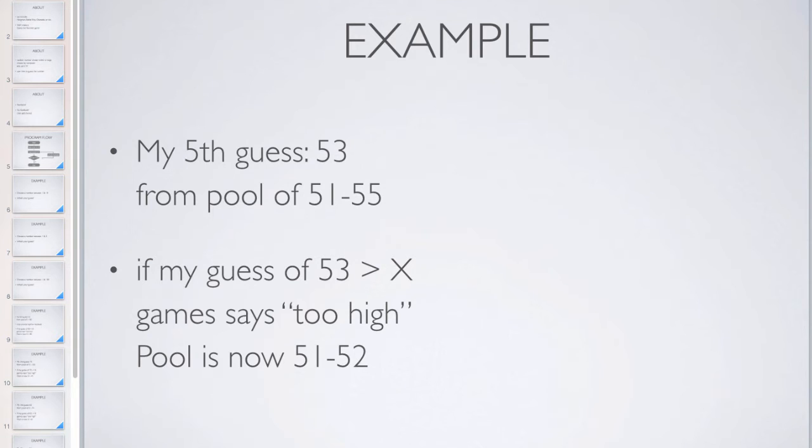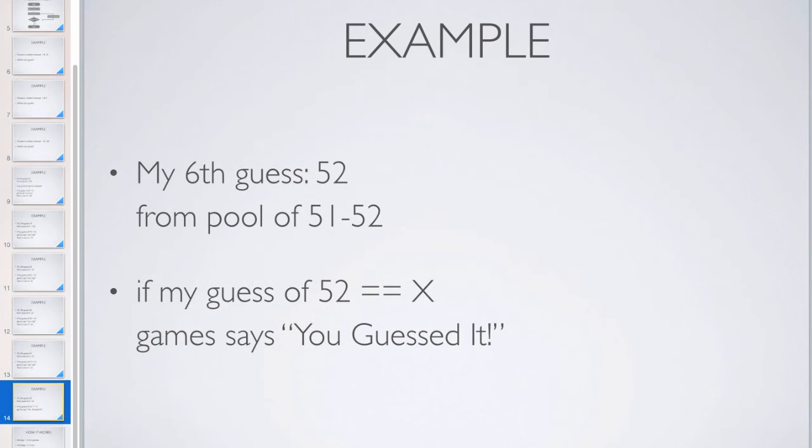So out of 51 to 55, if it says too high, I now know it's 51 or 52. It's one or the other. And if I say 52 and I happen to have it right, then it says that I guessed it on my 6th guess. Now, it could have been wrong. It might have been 51, and I might have been too high still. I might have needed one more guess. But I should not have ever needed more than 7 guesses for this range, for a range of 100 possible values.